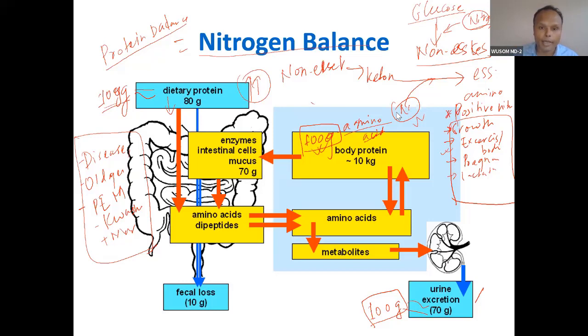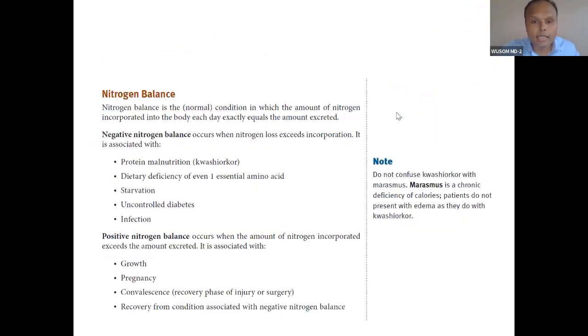So amino acid is not stored; it is present in the form of a pool. For some time, if you don't take amino acid, this pool will compensate. But in the long run, if you don't take enough protein, your body will go into negative nitrogen balance. Did you understand this nitrogen balance?